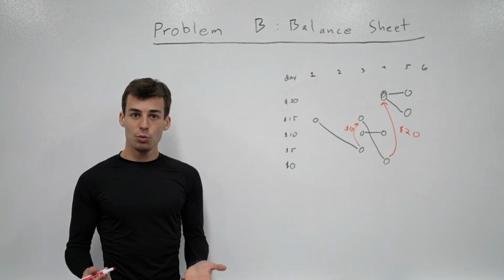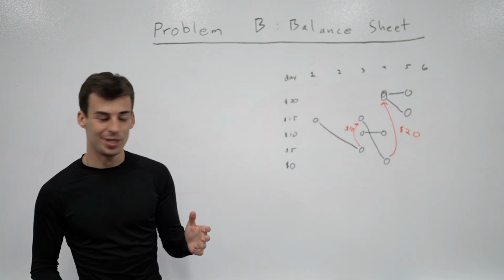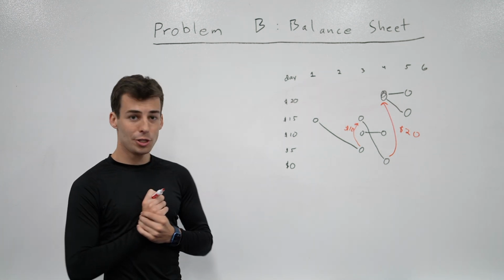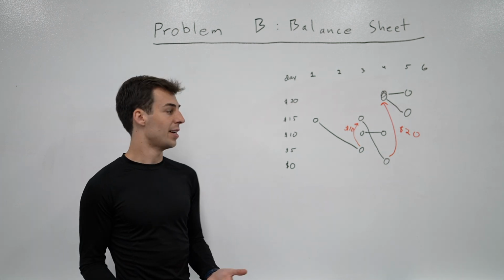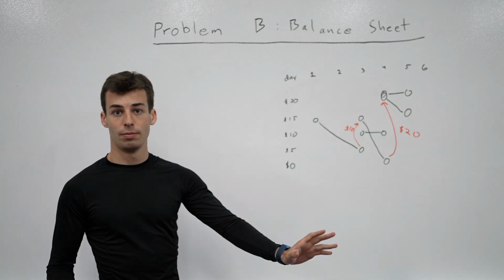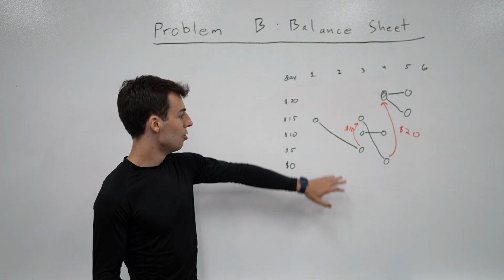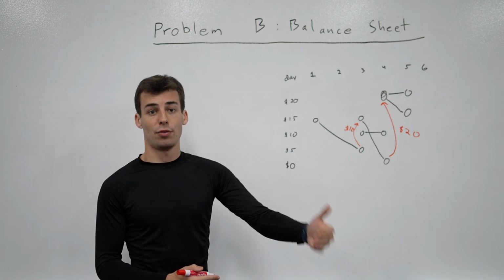So the question is, how do we find the sum of the profitability values of the K most profitable paths? Well, it's a bit tricky, but we can do a DP. The important thing to recognize here is that this graph is ordered. It only processes things that happen later on in time. So the best answer for a particular person only depends on what happens after that person in time.